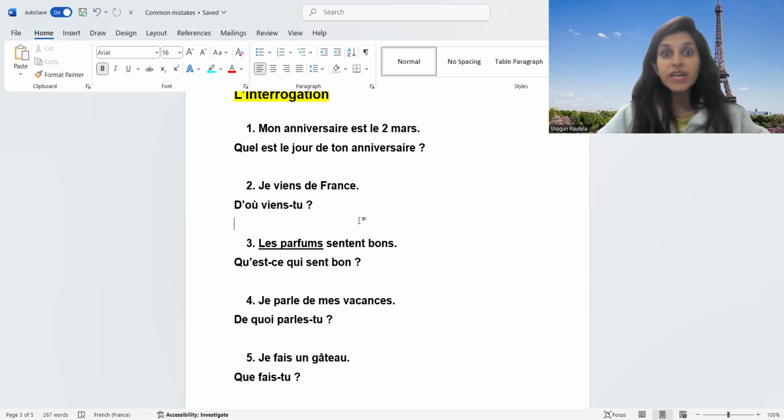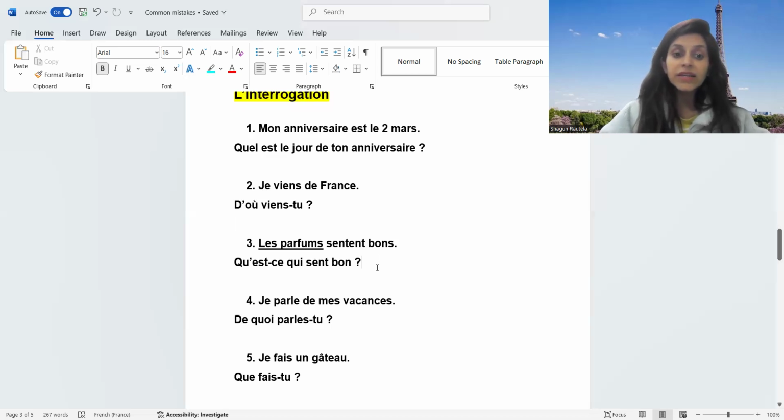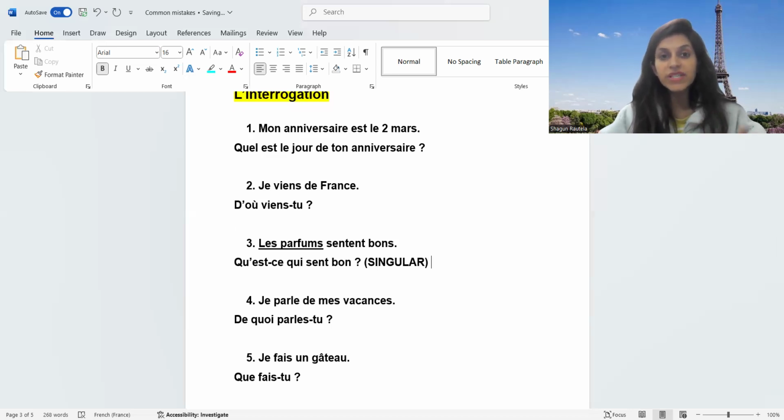So the question will be "qu'est-ce qui", and the entire sentence will change into singular. This is something to remember. Can you see? I've changed the entire sentence into singular. "Sont" also becomes "sent". "Bons" has been changed to "bon". Correct? Okay, so this is one of the most important parts of class 10th.